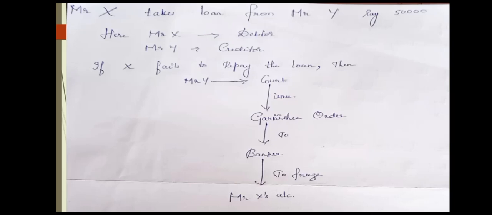Now it is the duty of Mr. X to pay rupees 50,000 from his account to Mr. Y. So that is your garnishee order, simple. It is issued by whom? It is issued by the court to the banker to stop the payment of money belonging to a particular customer's account.